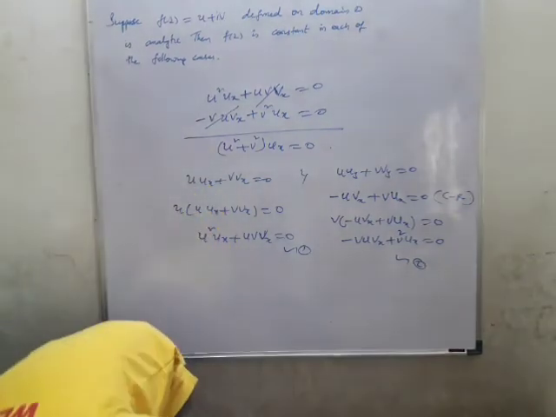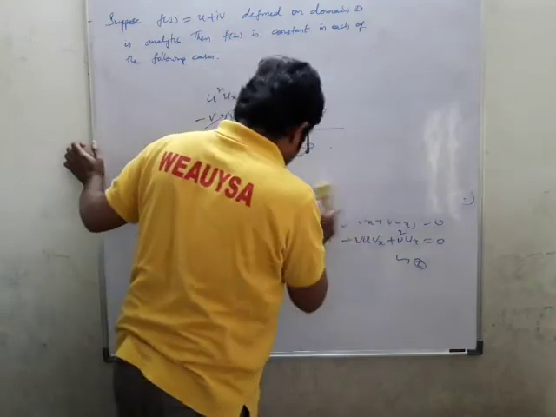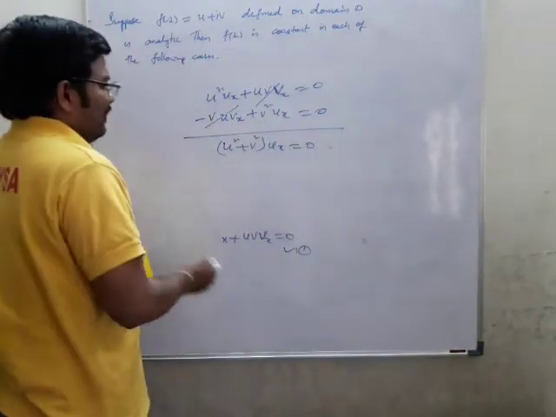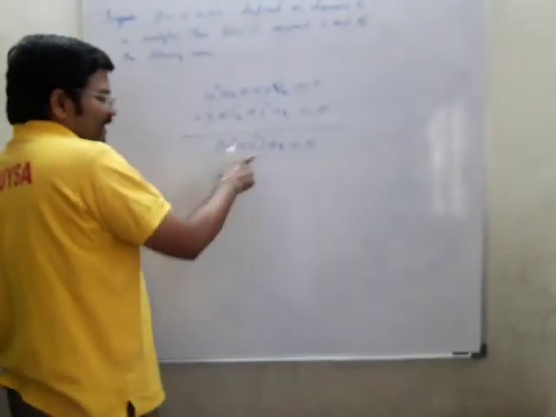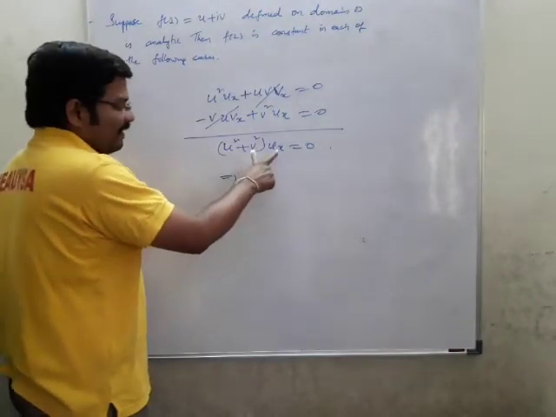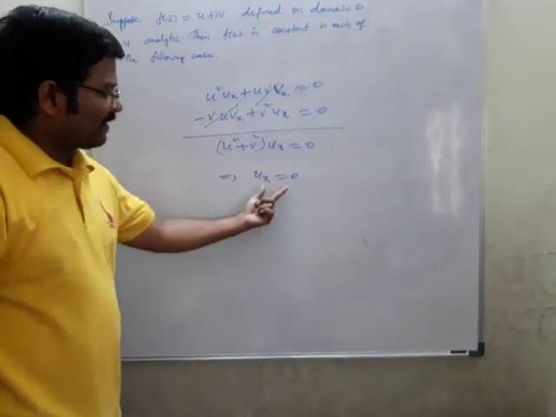Therefore, this, u square plus v square, may not be equal to 0, so ux equal to 0. What you got is ux equal to 0.